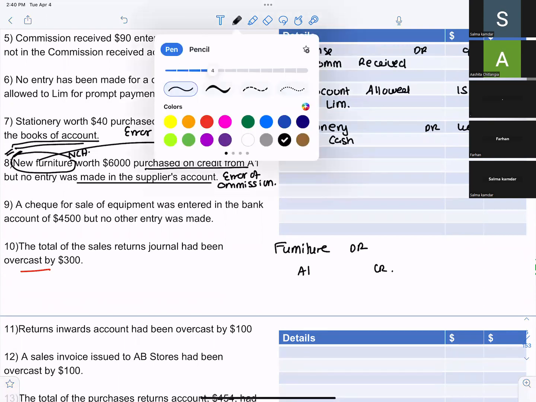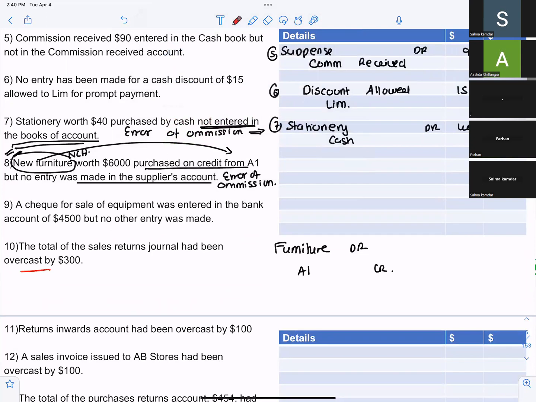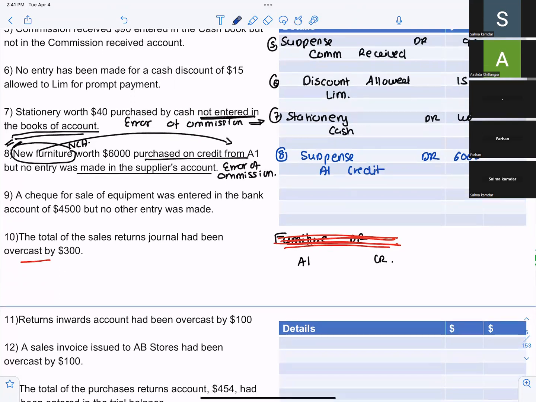In the supplier account. So what is already done? The debit part. This is done. So will I write this again? No. So what is the rectification entry? Suspense debit, A1 credit. The rectification entry will be suspense debit, A1 credit. Are you with me? Yes. Next.